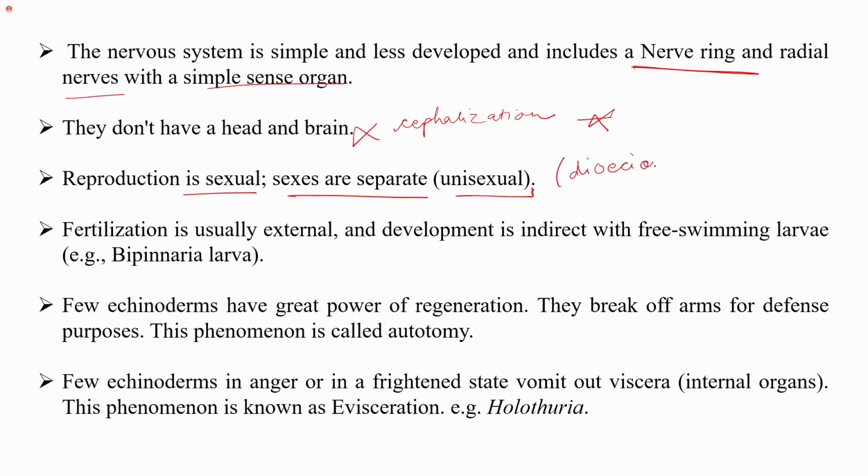They require a male and a female for the reproduction. So male and female are separate. They are unisexual or dioecious, and the reproduction is sexual.